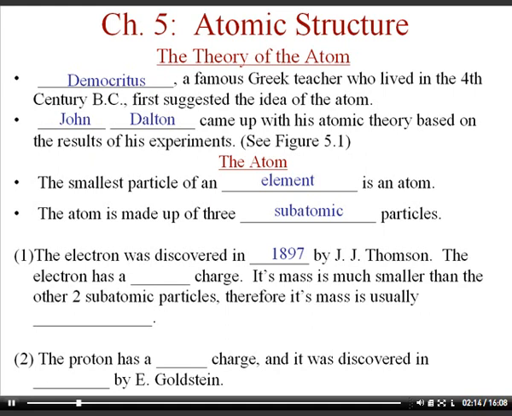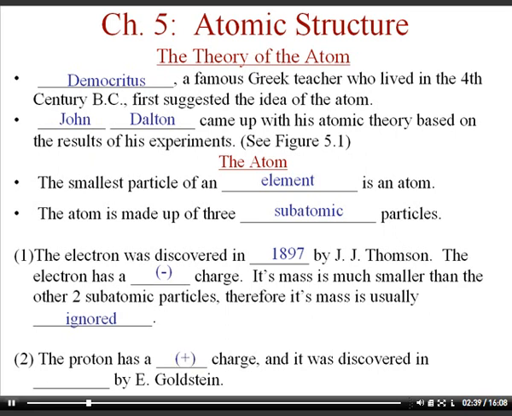So the electron was discovered by J.J. Thomson in 1897, and the electron has a negative charge, and its mass is very, very small compared to the other 2 particles. It's about 2,000 times smaller than a proton or a neutron. So we usually just ignore the mass of the electron. The electron is what's responsible for making chemical bonds with another element to form compounds. So the electron on the outside of the atom is what is involved in making chemical bonds.